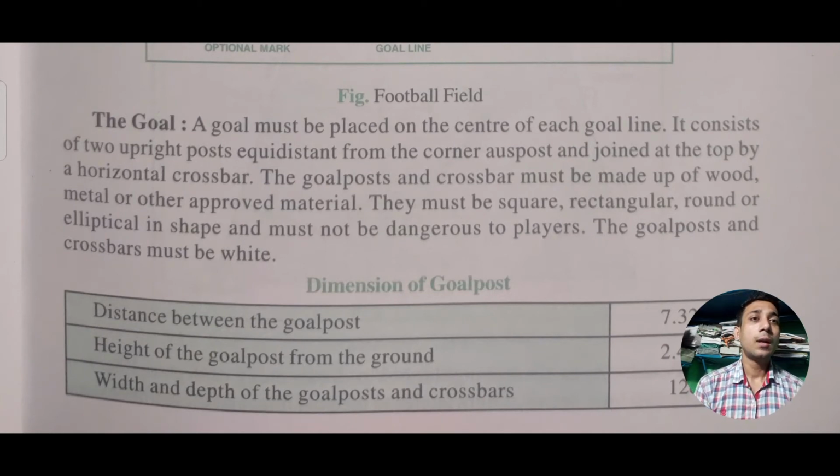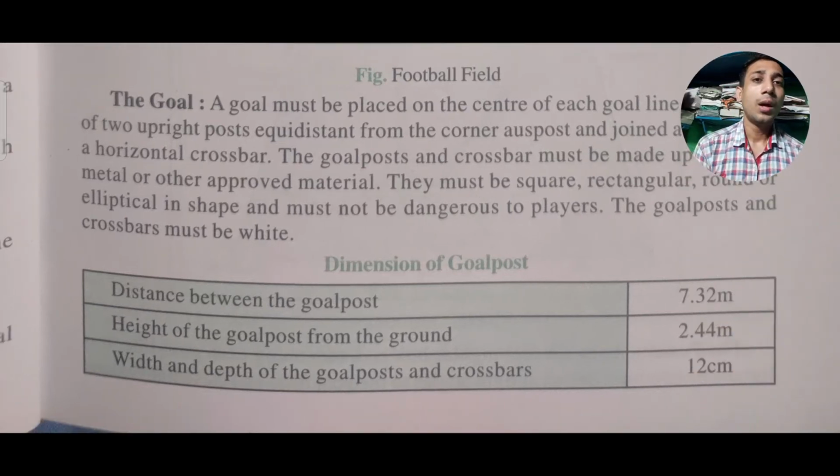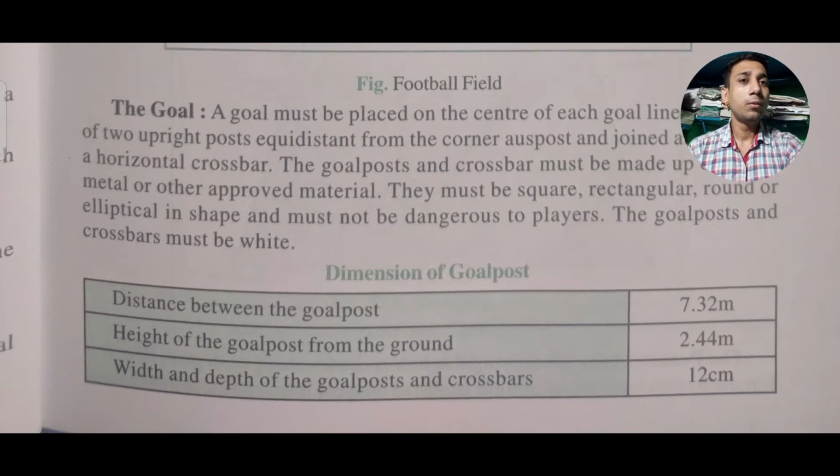And what are the rules? Both goal posts will be equidistant from the corners, meaning there are two corners and the goal should be placed at an equal distance from both of them. Thereafter, the goal post and crossbar must be made of wood, metal or other approved material, meaning material that has been approved by FIFA. Then let's see the distances. The distance between the goal posts is 7.32 meter, the height of the crossbar from the ground is not more than 2.44 meter, and the width and depth of the goal post should be 12 centimeter. We should keep these things in mind while preparing a football field.